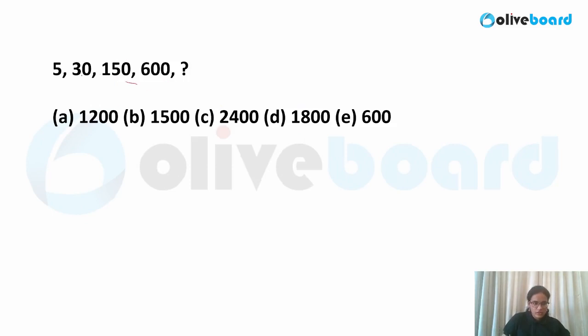So here, if you observe, I told you this trick in the success batch. What was that trick? This is a 1-digit number and this is a 3-digit number. So when you are moving from 1-digit to 3-digit, it is very obvious that there is a multiplication logic in this case. So how will you get that logic? 5 6s are 30, 30 into 5, 150, 150 into 4, 600. So obviously I have to multiply this by 3 over here. Okay, so 600 into 3, that is 1800 would be the answer. I hope all of you are getting it. Simple logic of multiplication, you should be able to guess the logic based on your practice. Same practice we did in our already happened number series class, if you remember.